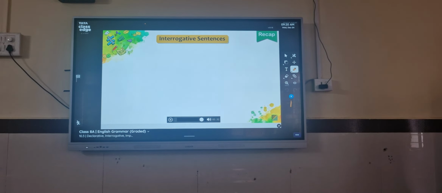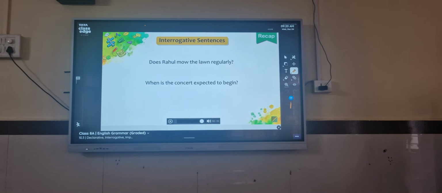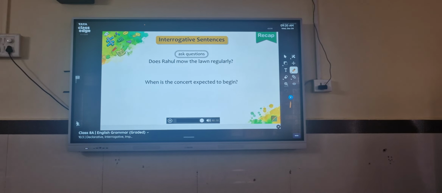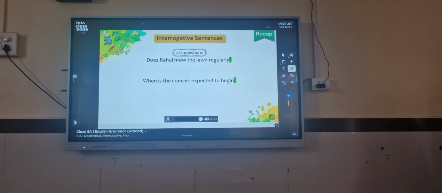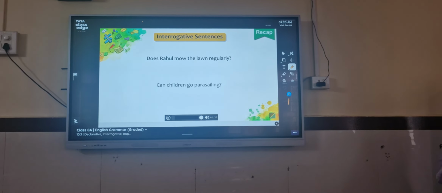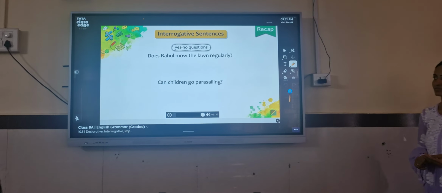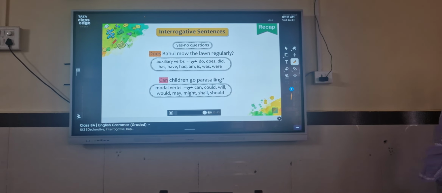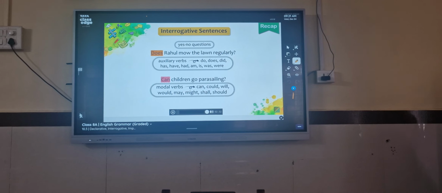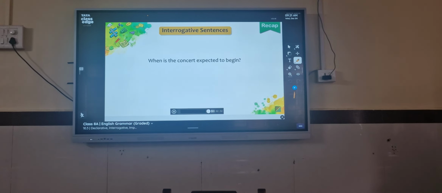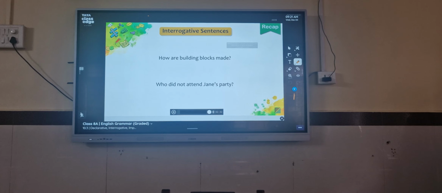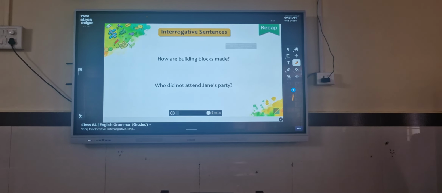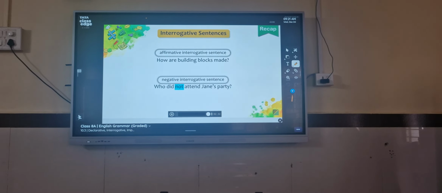Let's recap. Interrogative sentences ask questions in order to obtain some kind of information. They end with a question mark. A yes-no question begins with an auxiliary or a modal verb. And a WH question begins with a WH word. An interrogative sentence can be either affirmative or negative.